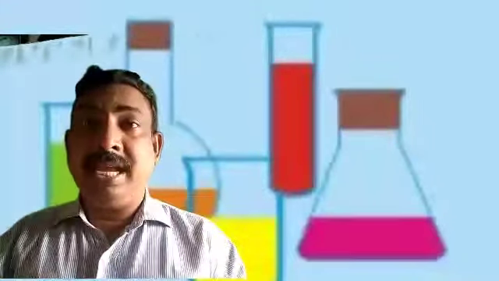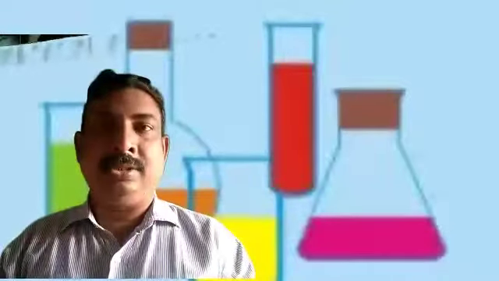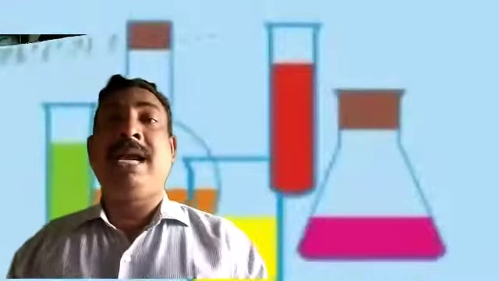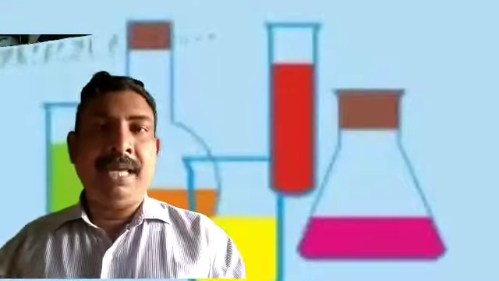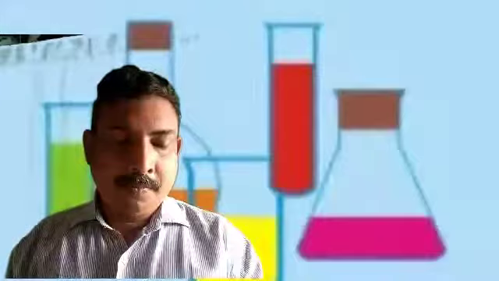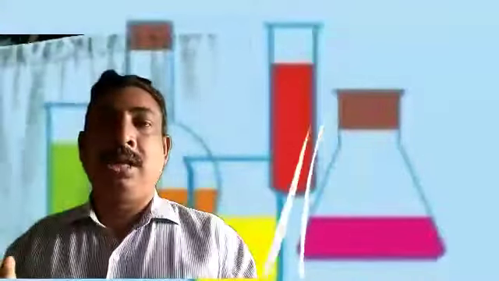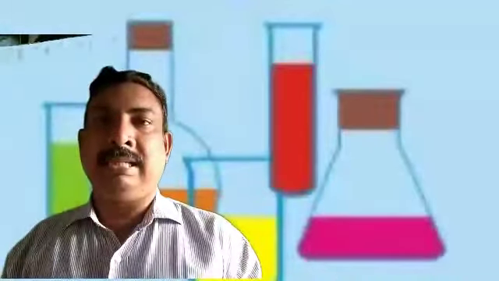If I put 3 in front of BaCl2, now you can check that the equation is balanced. Now what is the balanced chemical equation? 3 BaCl2 plus Al2(SO4)3 gives rise to 3 BaSO4 plus 2 AlCl3.